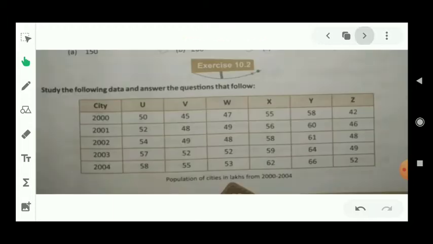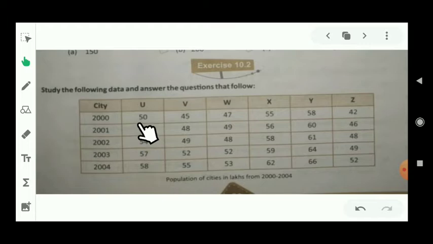Now students, let's see exercise number 10.2. Students, this is the data given in this question, and these are the populations of cities in lakh from 2000 to 2004. The cities are U, V, W, X, Y and Z, and these are the years 2000, 2001, 2002, 2003, 2004, and these values are in lakh.